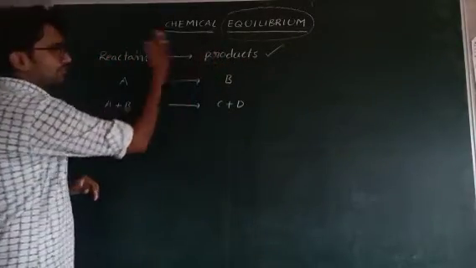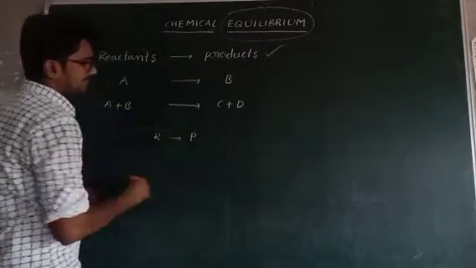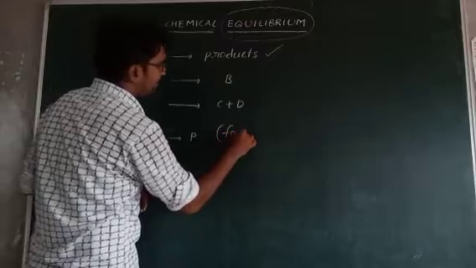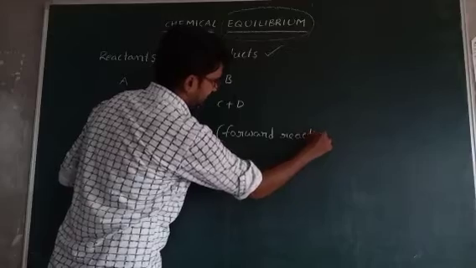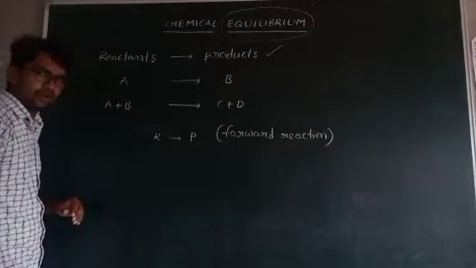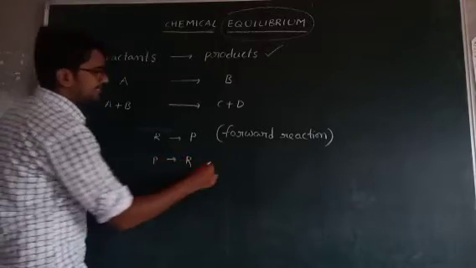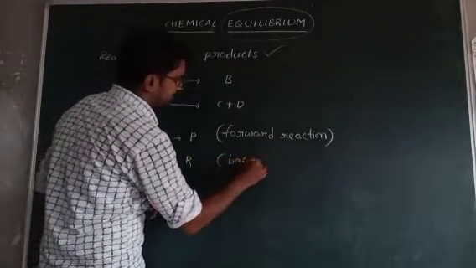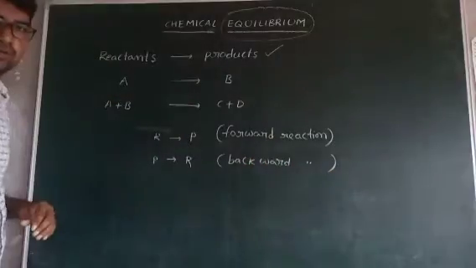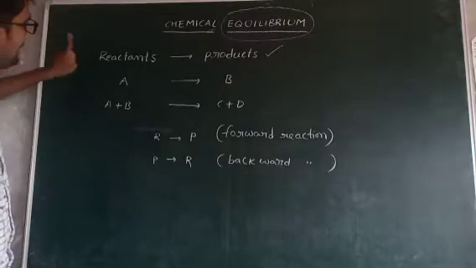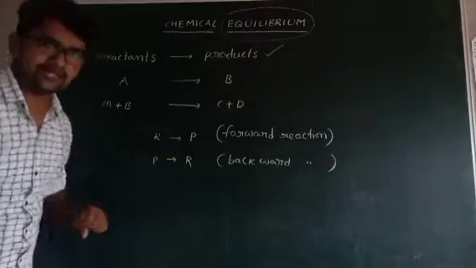And also we use one word. This reaction, where reactants give products, is simply called the forward reaction. Do you understand? Forward reaction. Sometimes the product is converted to reactants. This is called the backward reaction. So if only reactant is converted to product, this reaction is called an irreversible reaction.